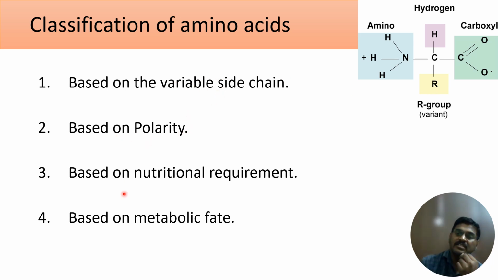Third, the same 20 amino acids we are going to classify based on nutritional requirement. And the last one is classification based on the metabolic fate. So the 20 standard amino acids can be classified in four different ways. First is classification based on side chain variability. Second is classification based on the polarity of the side chain. Third is classification based on the nutritional requirement, and fourth is classification based on the metabolic fate. We'll see them one by one. We'll start with the first classification.